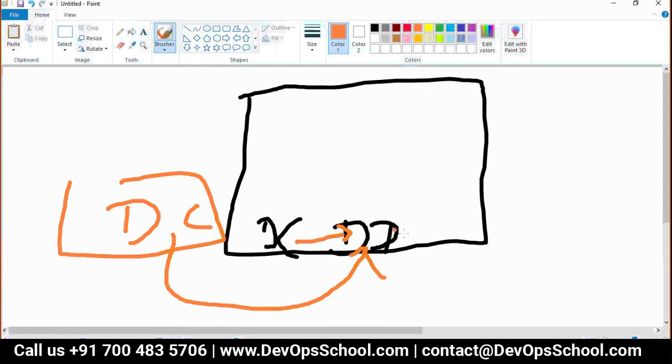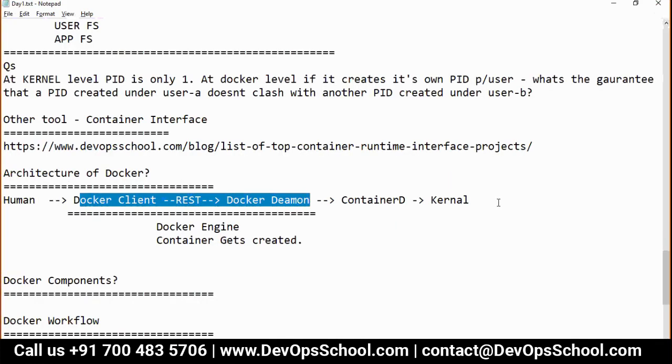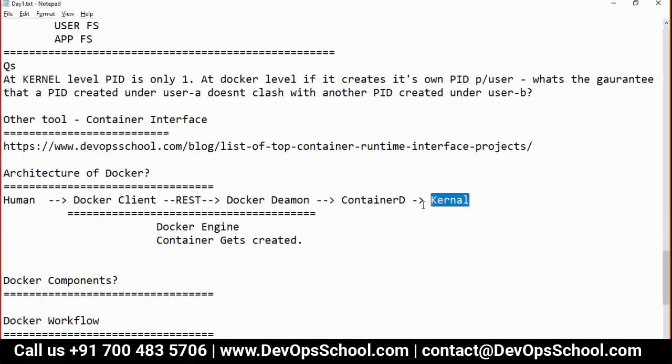So now Docker daemon talks to containerd, and containerd talks to the kernel, and the kernel initializes the user with its own network, mount and PID and loads that runtime environment for the container. Simple. So everything is done by the kernel, but the request has to be made by containerd, and the request is sent by the Docker daemon, and the human sends that Docker request to the Docker daemon through the Docker client.